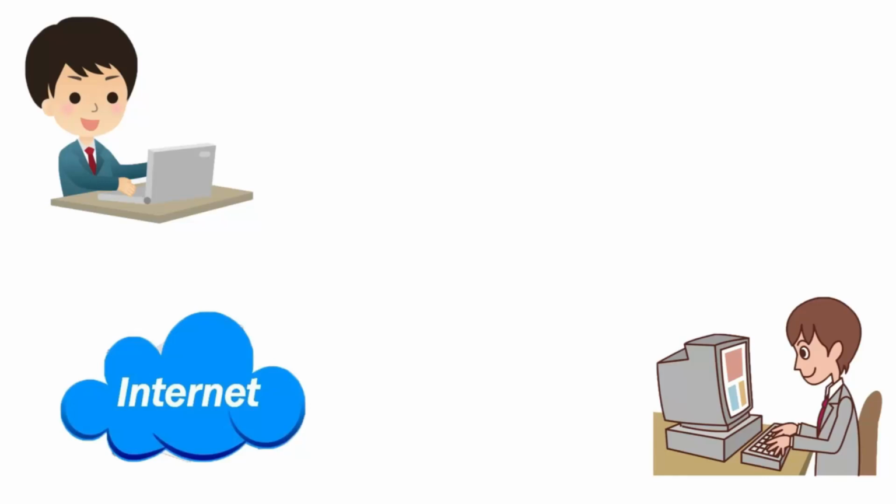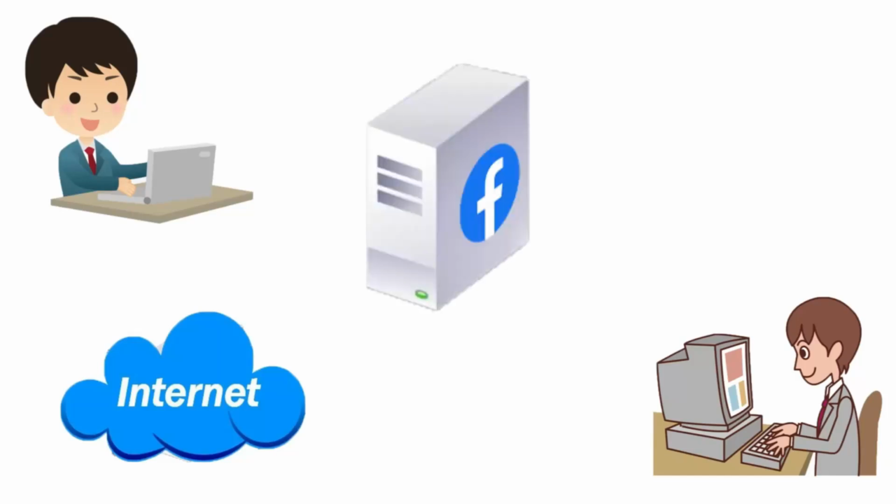When you uploaded the photo to Facebook, the entity that took the photo, stored it, and then began to display it was Facebook itself. This Facebook company possesses a server, which is essentially a computer with its own dedicated storage capacity. So it acquired this image and saved it onto its designated storage area. Subsequently, it made it visible, and I was then able to gain access to this particular photo.